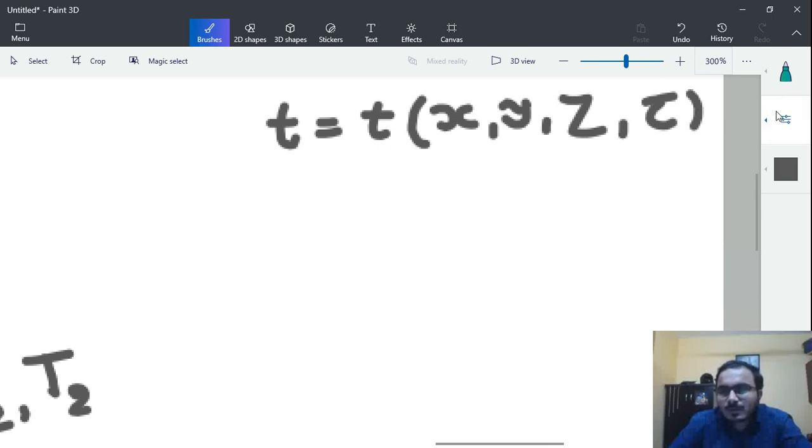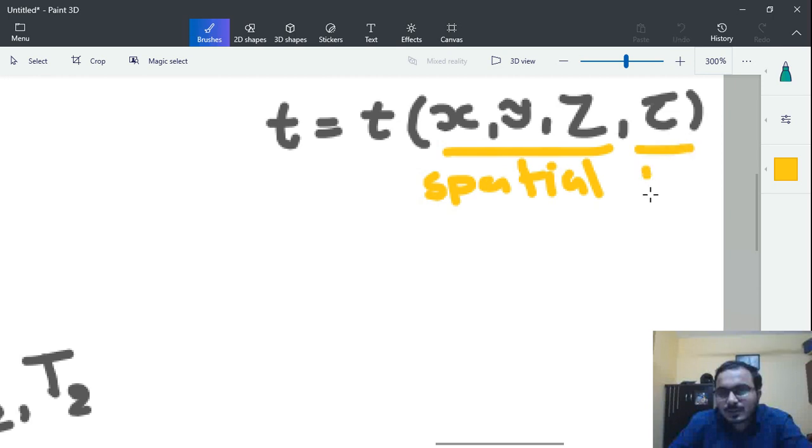So what I am trying to say is that these are spatial coordinates, which are related to space, and this is our time. So temperature depends on two things: spatial coordinates, that are x, y and z, and time, which is here tau.